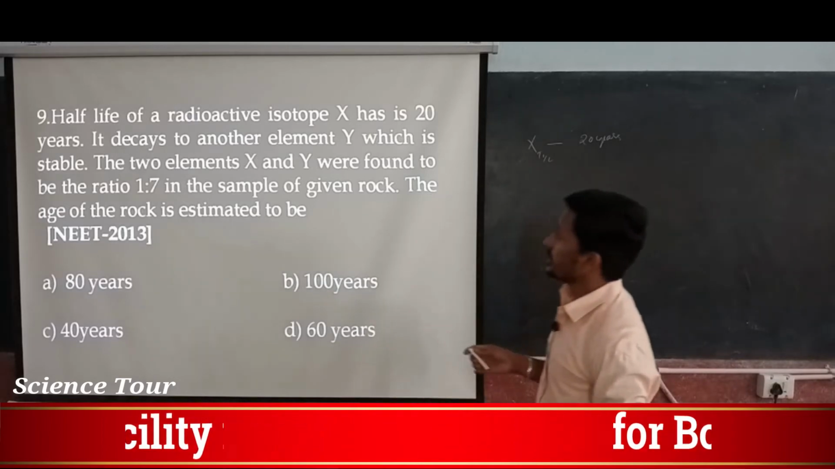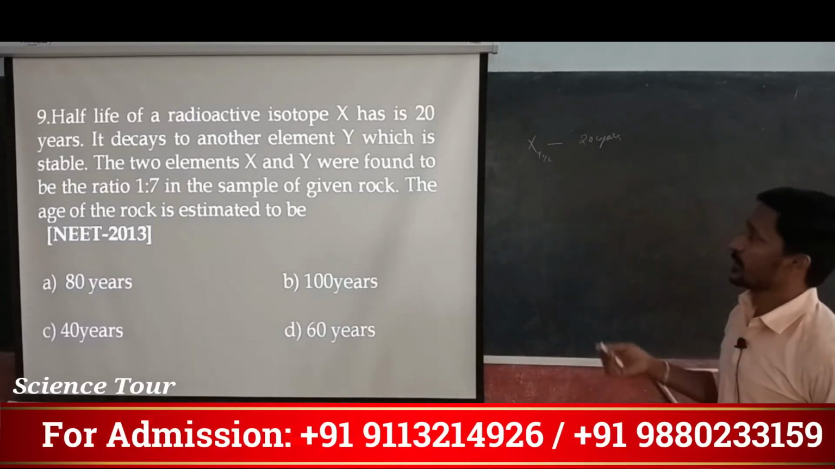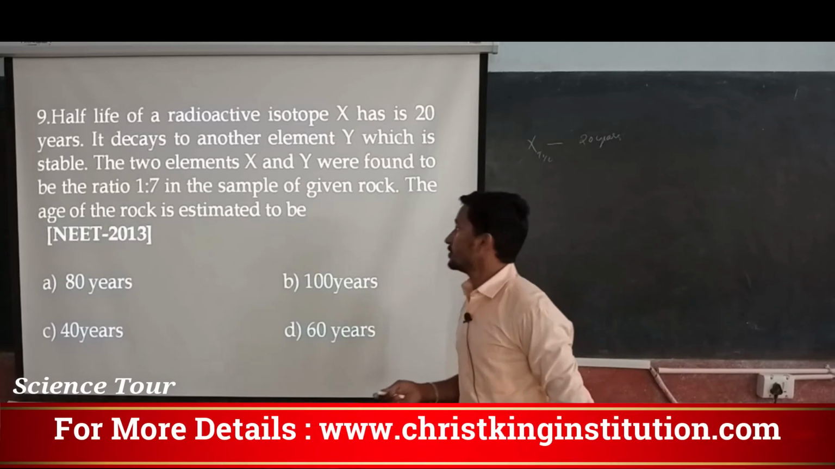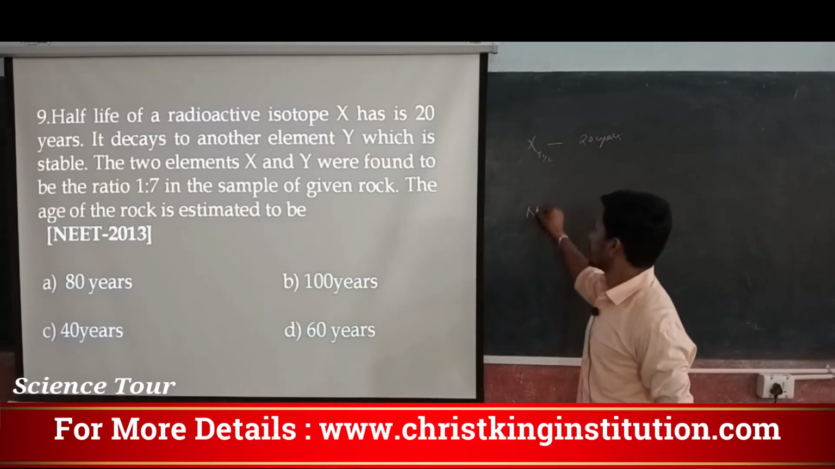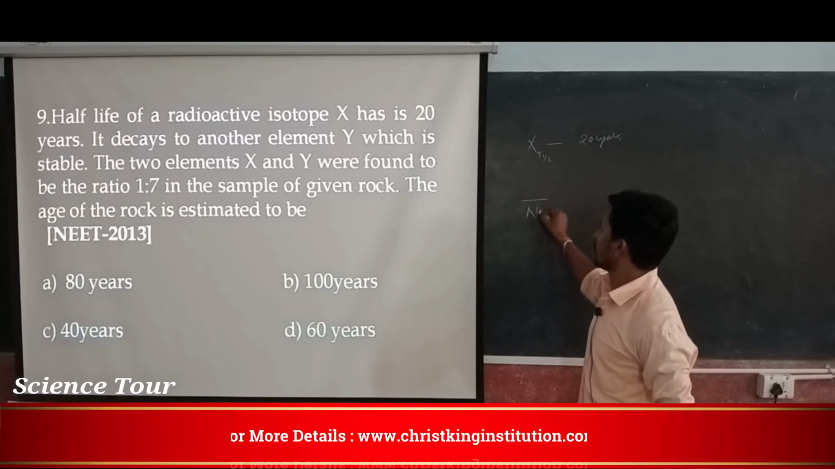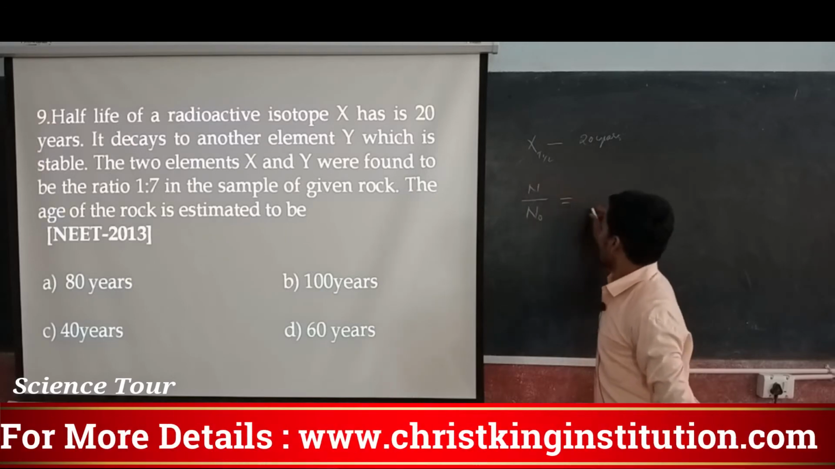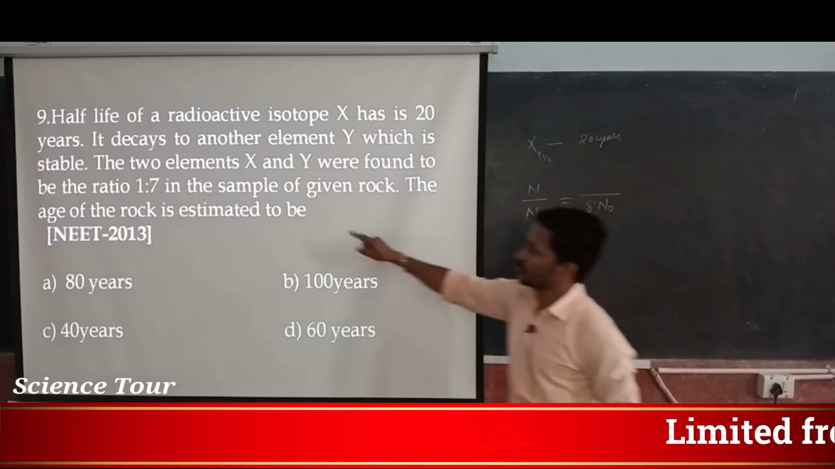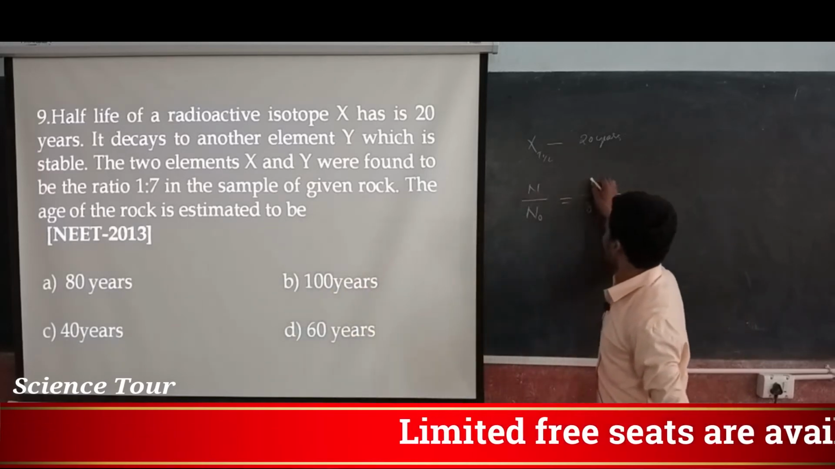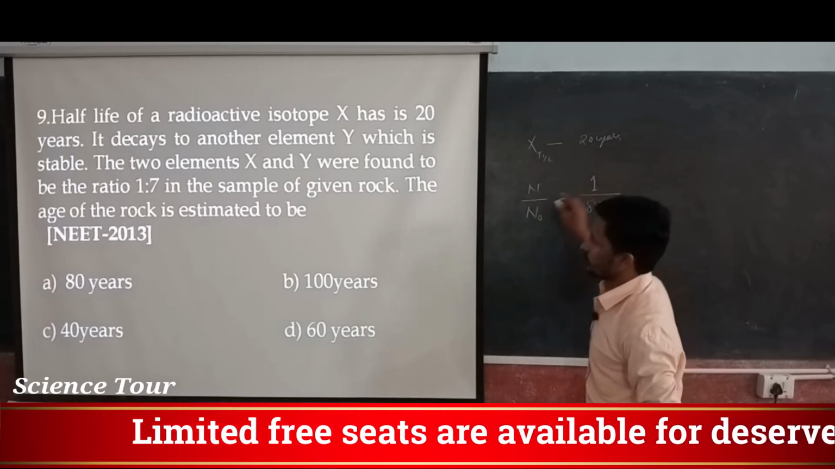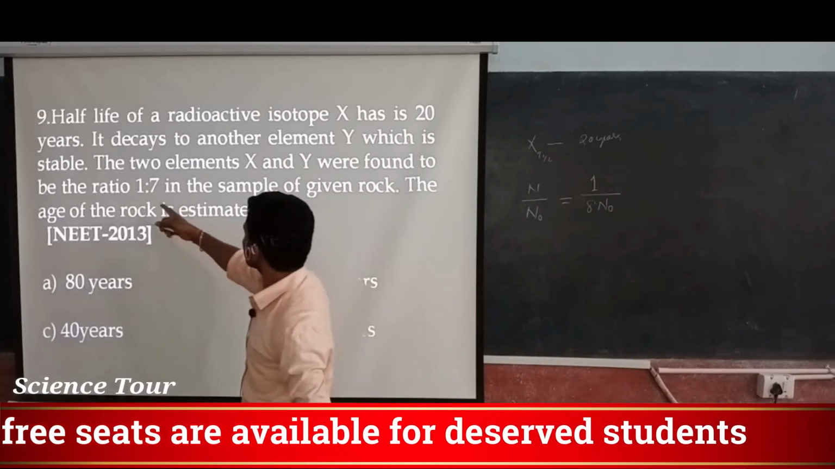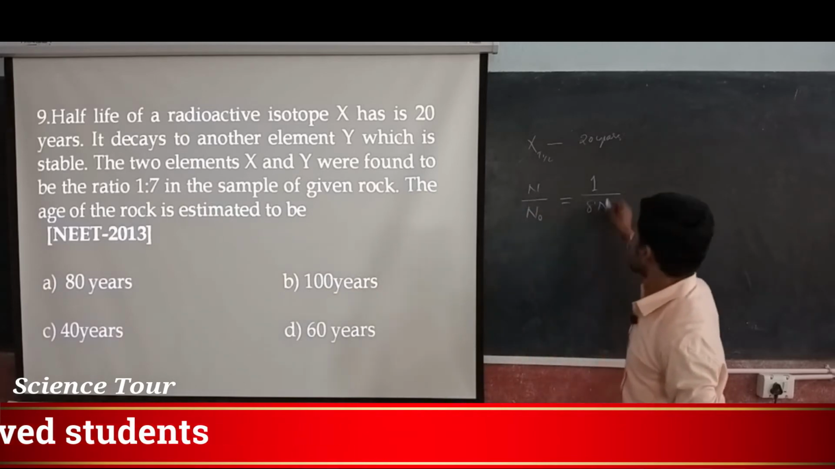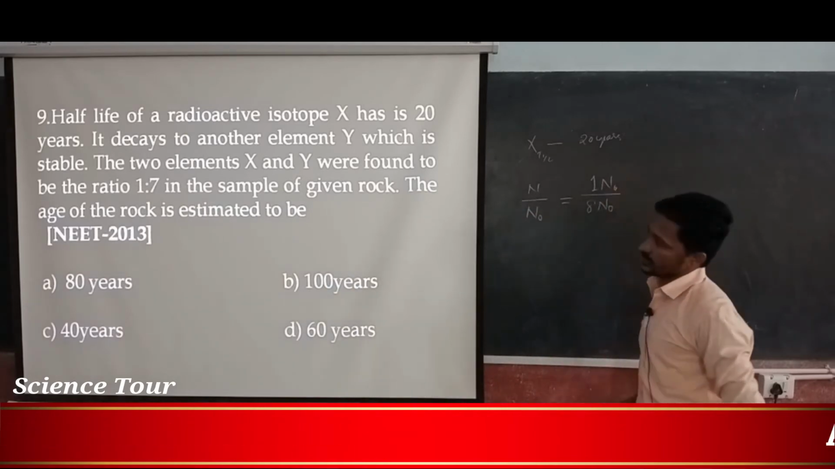Two elements x and y were found in a ratio of 1:7 in the sample. So we know that out of n naught, n is there. How much was there? The ratio total is 8. In that, how much is there now? 1 time, 1:7. The element x is 1, so 1 time is there out of n naught.